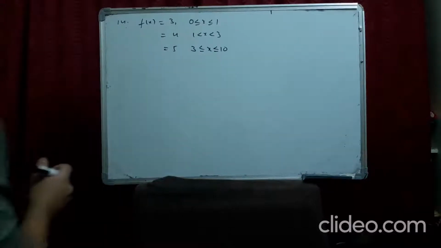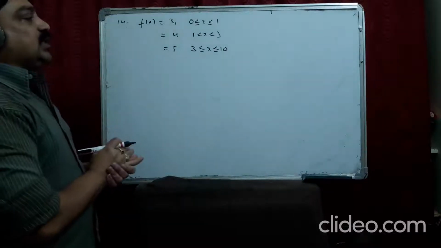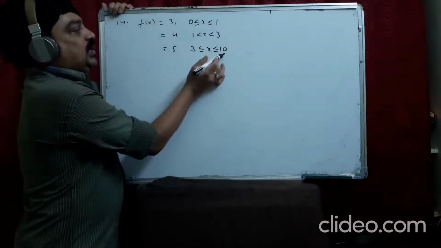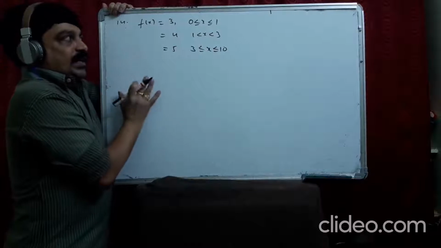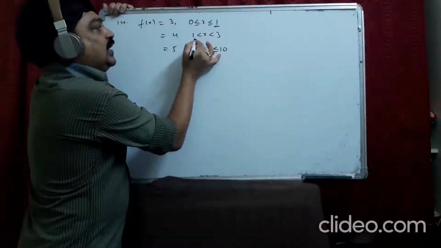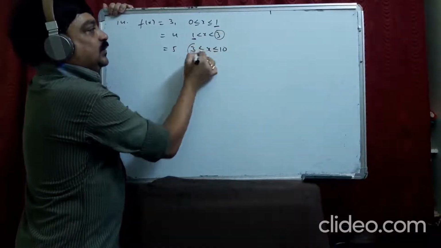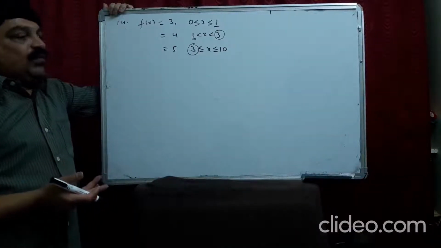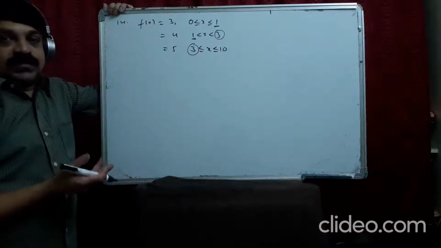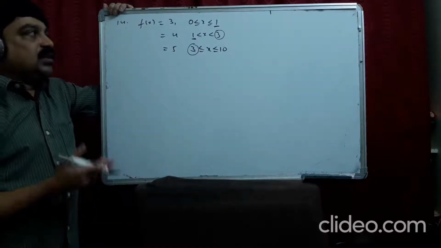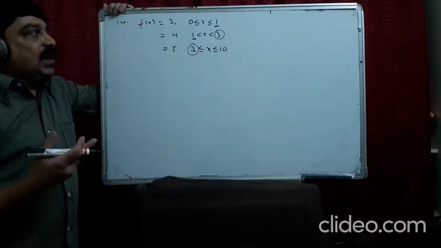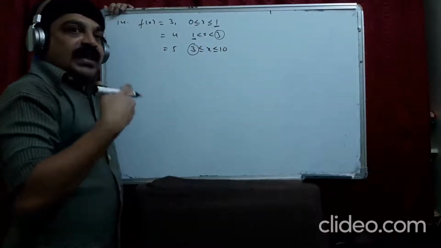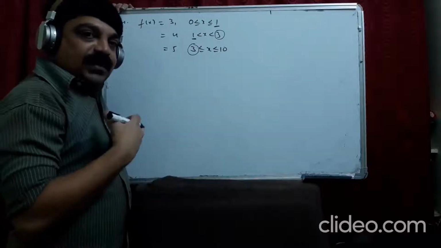Let me look at the 14th problem. What are the breaking points here? You can see 0, 1, 3, 10 are the numbers here. But we can take the breaking points as only 1 and 3. Why not 0 and 10? 0 and 10 are the borders. We can take something as a breaking point if it has both a left function and a right function.